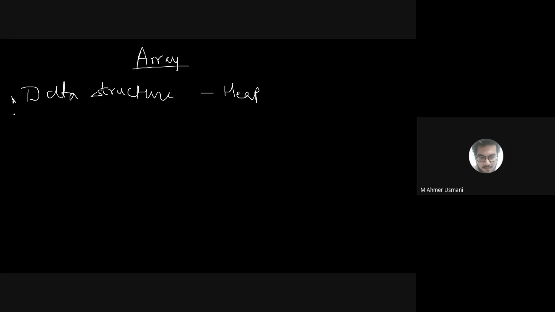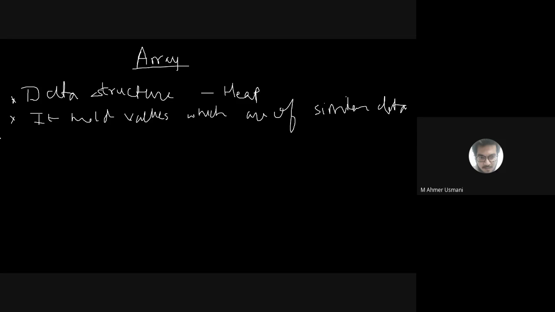Second most important feature of an array is that it holds values which are of similar data type. Okay, so that is the most important point. ओके सो इसके अंदर जो भी वैल्यू होगा वो सबका जो डेटा टाइप होगा दैट वुड बी सिमिलर. यू कैन नॉट होल्ड different data types के values into an array. Okay, so that is an array.